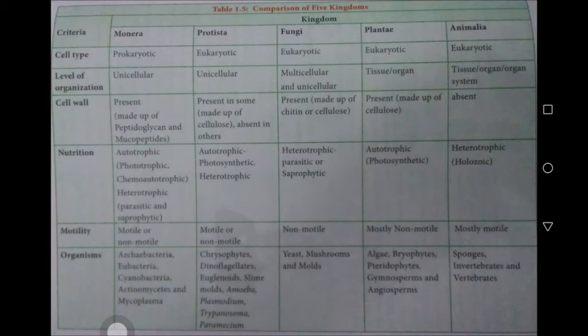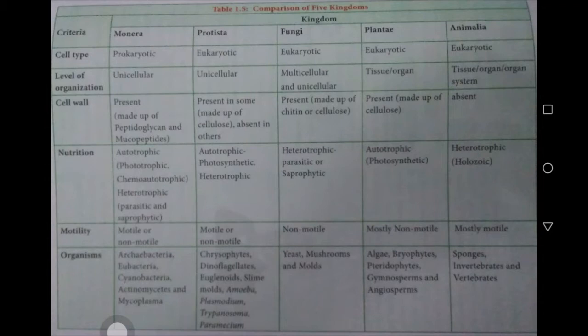First one, cell type. Monera is a prokaryotic kingdom. The Monera includes all the prokaryotic organisms. Prokaryotic organism means very primitive organism. The second kingdom, Protista, includes eukaryotic organisms.